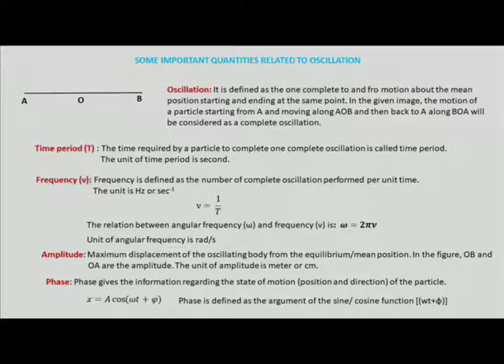And what is phase? Phase gives the information regarding the state of motion. Both position and direction information can be obtained from the expression of phase. If we have x equal to A cos(omega t plus phi), the total term inside the bracket, omega t plus phi, that is the argument of the cosine function, is called the phase. And here phi is called the initial phase.